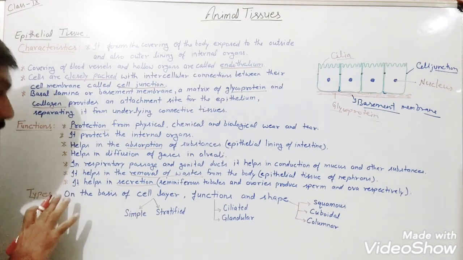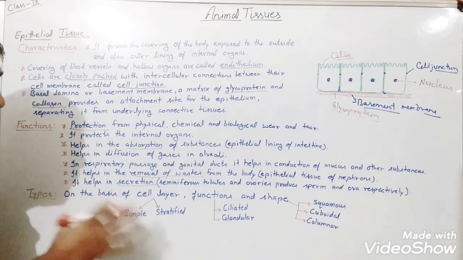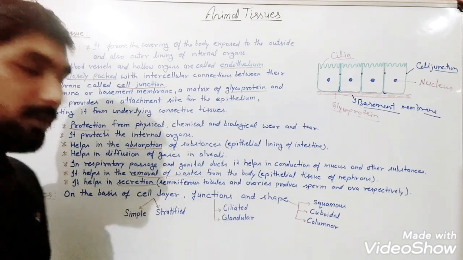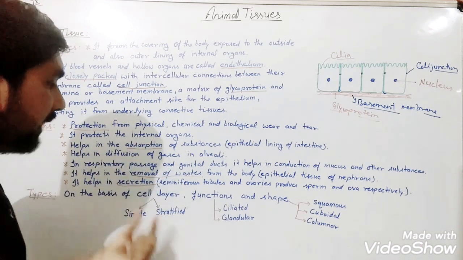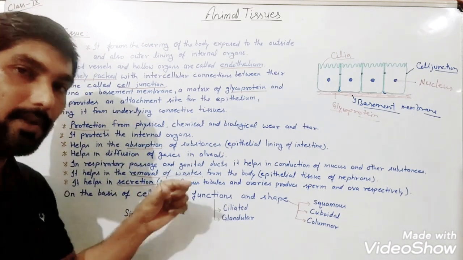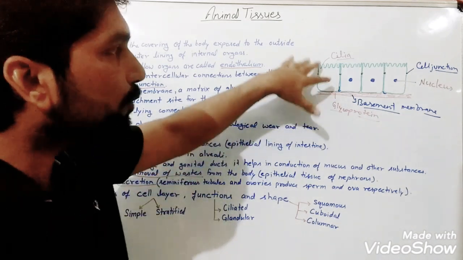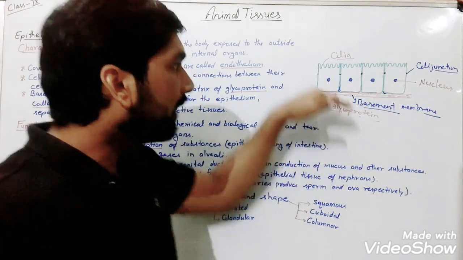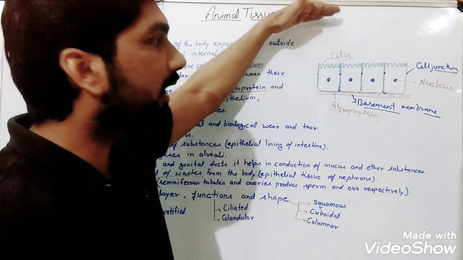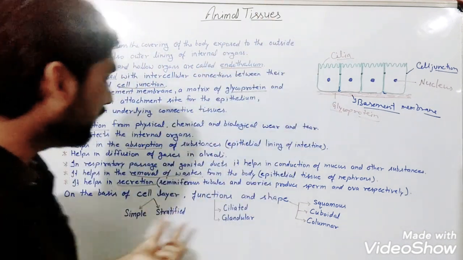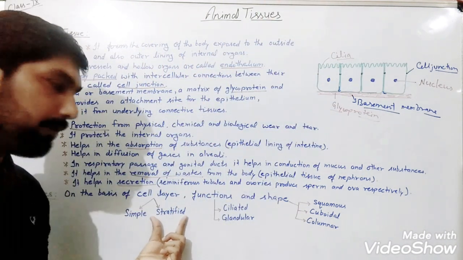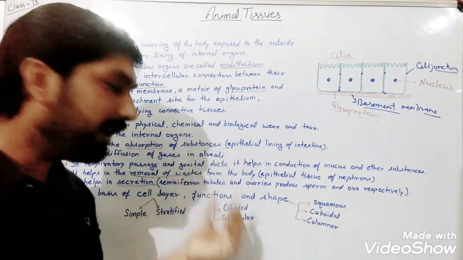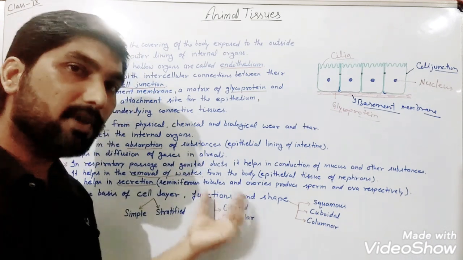And when we talk about the types of epithelial tissue, it may be of different types on the basis of cell layer, functions and shape. So here we will discuss the types of epithelial tissue. When we talk about the cell layer, if the cells are arranged in a single layer as you are observing here, so these will be considered as what? Simple epithelial tissue. But if multiple layers of cells are arranged together, that will be considered as what? Stratified epithelial tissue.